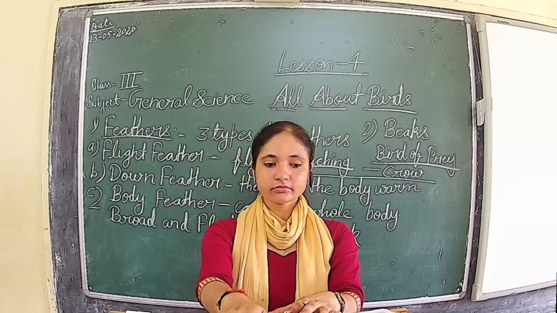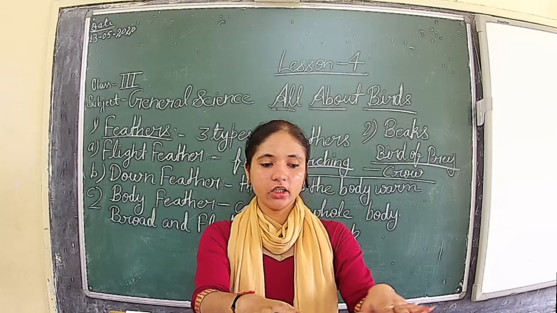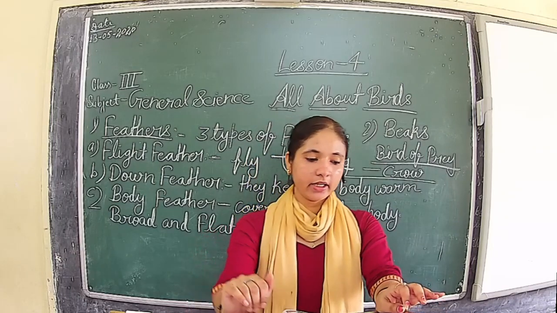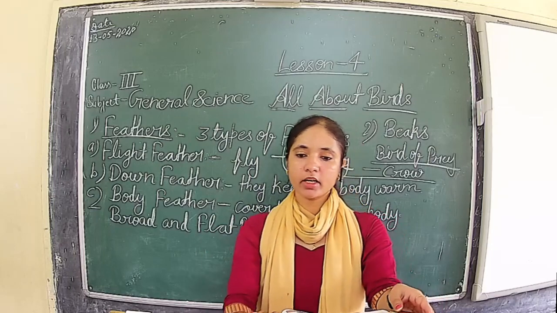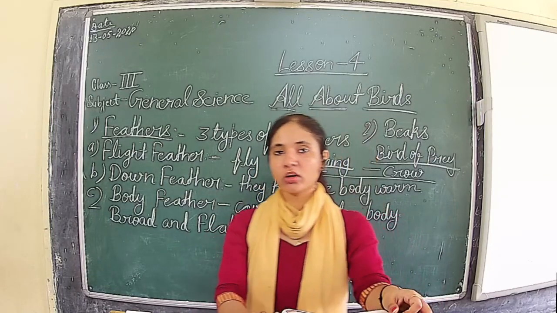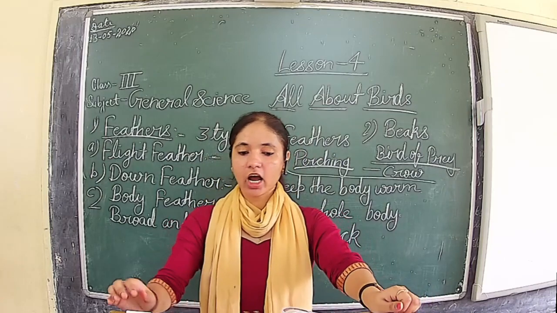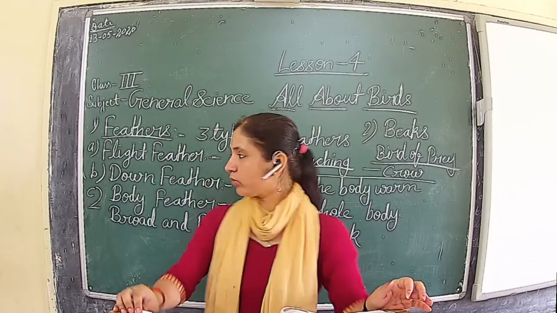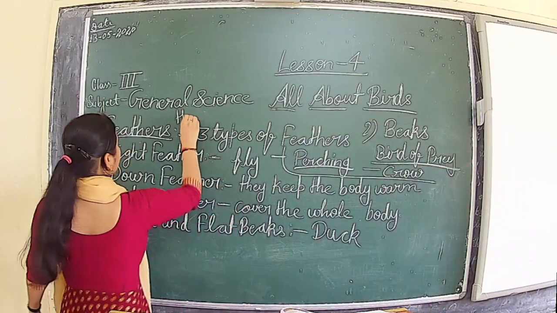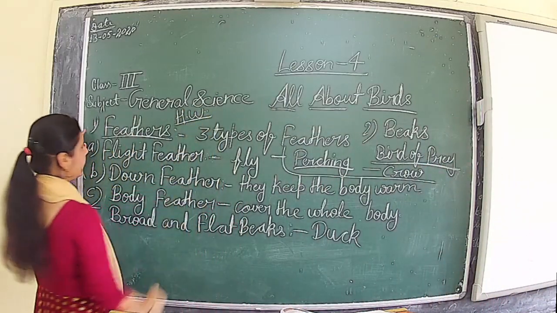So perching birds have this, and the scratching birds have that. Then we have seen the bird of prey, then the climbing bird, swimming bird, and wading bird. Tomorrow we will see the next topic, that is how birds fly. Your homework will be to note down this topic, go through it, and write it.